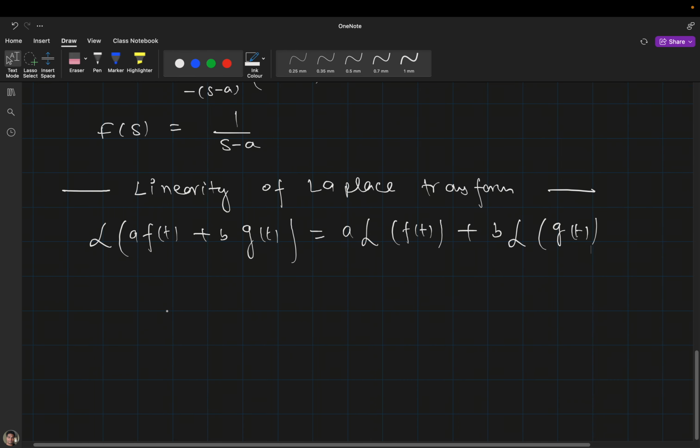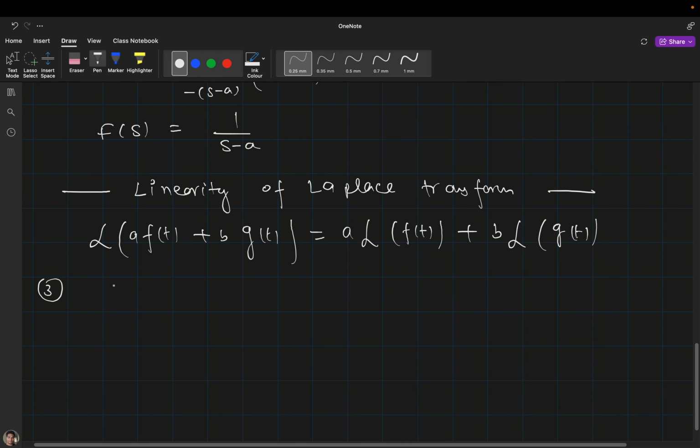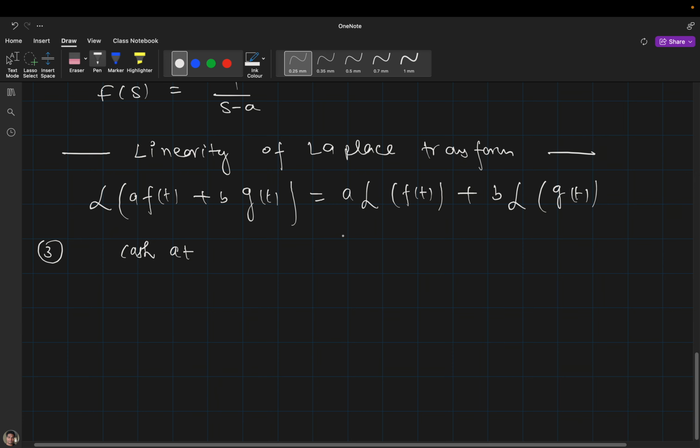Okay, now we will take another example, that is the third example. We have to find the Laplace transformation of hyperbolic cos at, and in the same scenario we will also find the hyperbolic sine function of at.